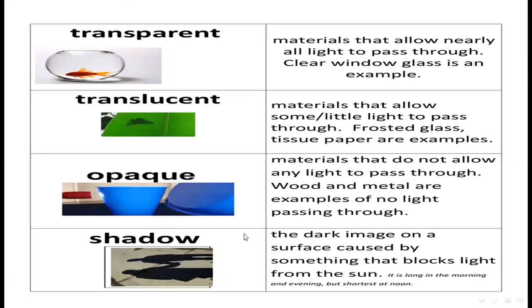Shadow. How does the shadow form? The dark image on a surface cast by something that blocks light from the sun. When something blocks light from the sun, then shadows are made. So here clear window glass is an example of transparent, frosted glass and tissue paper are examples of translucent, and wood and metal are the examples of opaque.